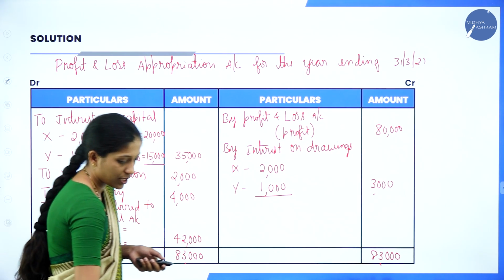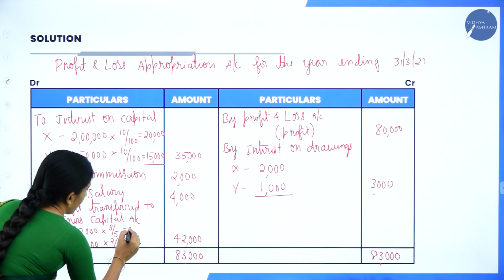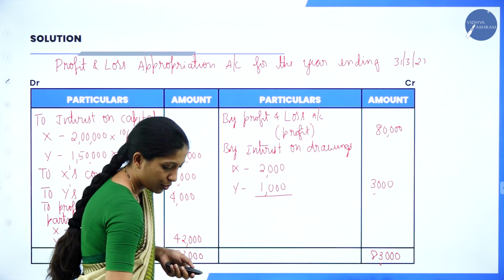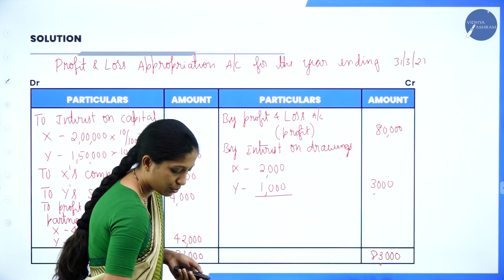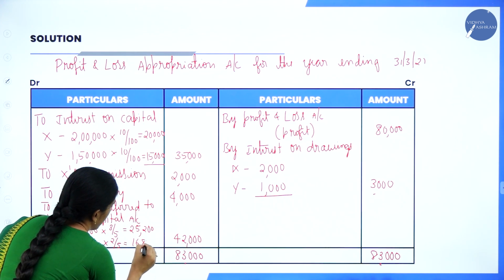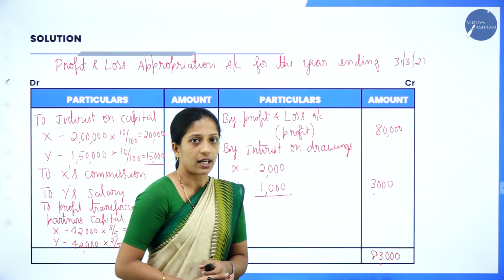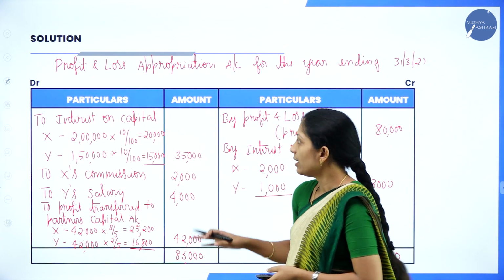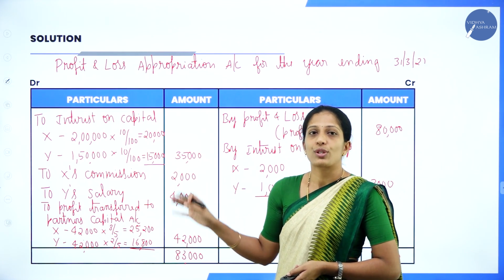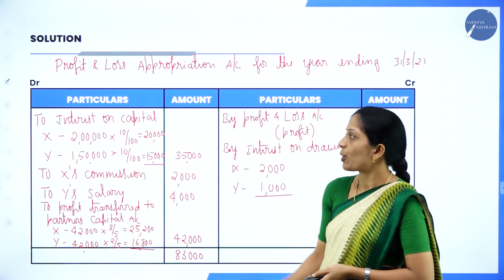So, 42,000 into 3 divided by 5. So, we'll get 25,200 and 42,000 into 2 divided by 5. So, we'll get 16,800. So, this is the P&L appropriation account. So, hope you are clear, children. Very easy. Just you have to go through 2 to 3 problems so that you can clearly understand. So, this is a 6 marks problem.